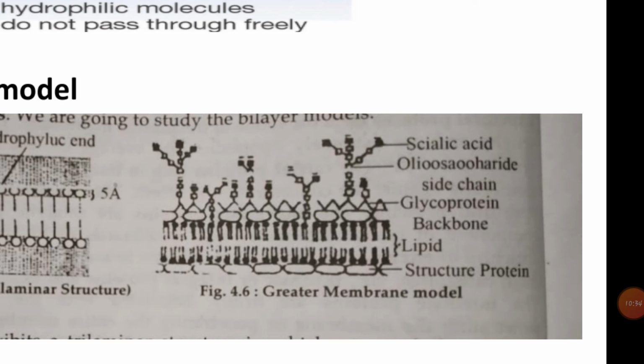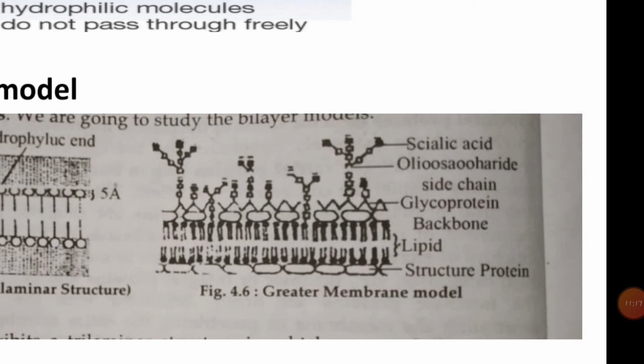The glycoprotein layer is suggested to carry oligosaccharide chains carrying sialic acid molecules at their terminals, and the outer surface is believed to act as a polar surface due to the presence of negatively charged sialic acid molecules. Here in this diagram of the Gerter membrane model, the inner surface of the membrane is covered with unconjugated protein and the outer surface with glycoprotein.